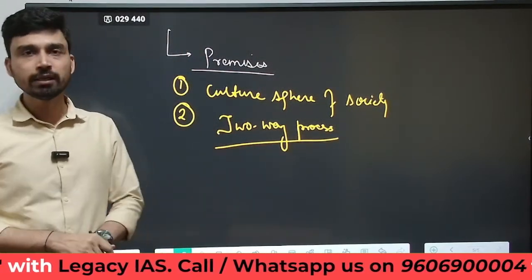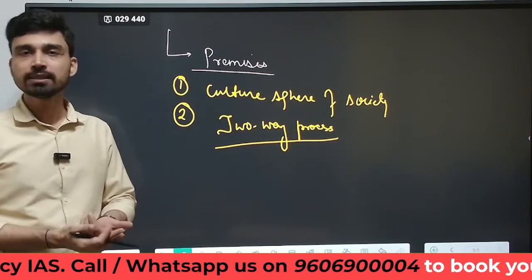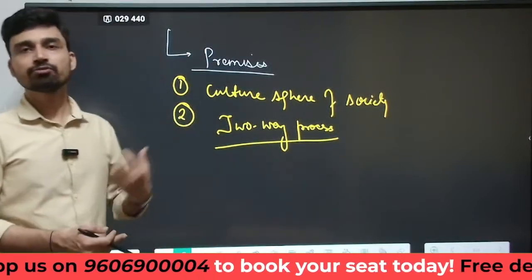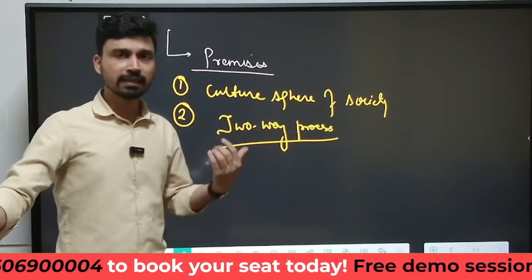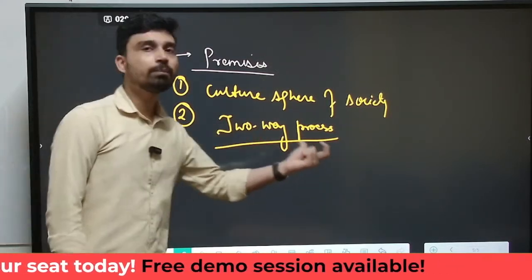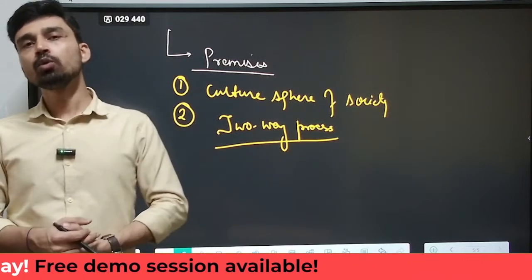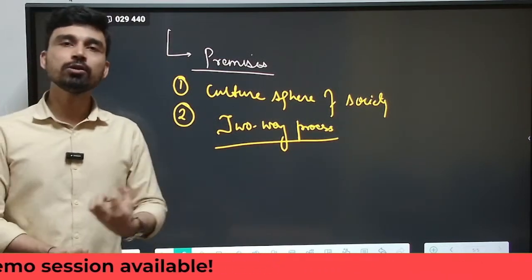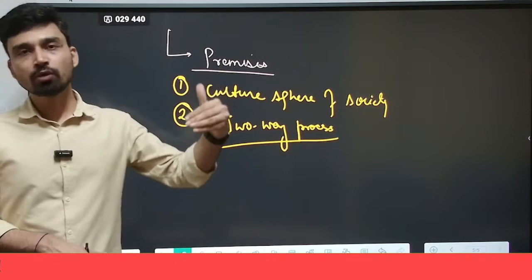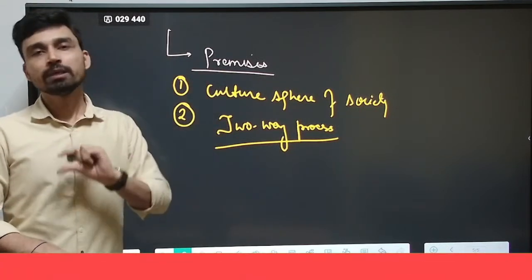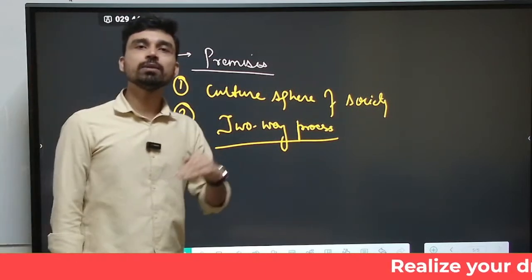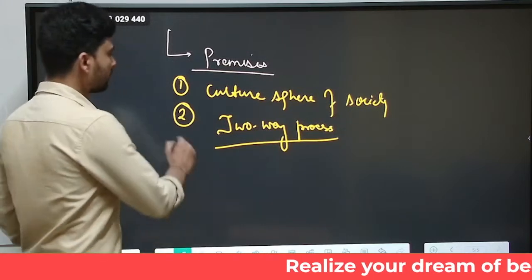By this we mean that whenever Sanskritization happens, the sections of society belonging to the lower social status try to emulate the practices of the section having higher social status. But during this time, many times some of the practices of the people belonging to the lower caste are also absorbed by the people of the higher caste. Most of the traditions flow from the higher caste to the lower caste, but some practices, ideological belief systems and ways of living are transferred from the lower caste to the higher caste as well. That is why it is a two-way process.